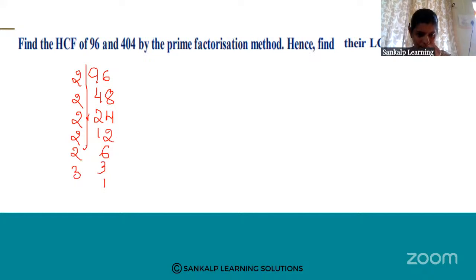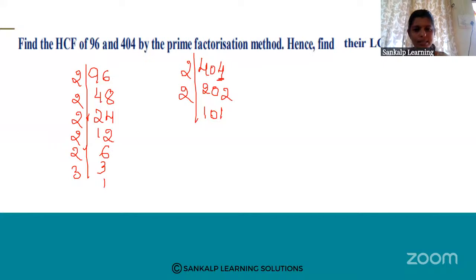Next, 404. In the digit place, 4 is there. 2 2s are 4, 2 1s are 2, so 101.